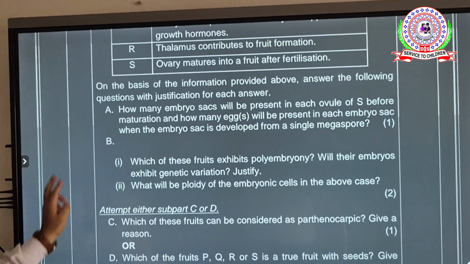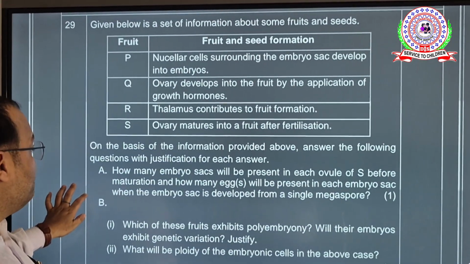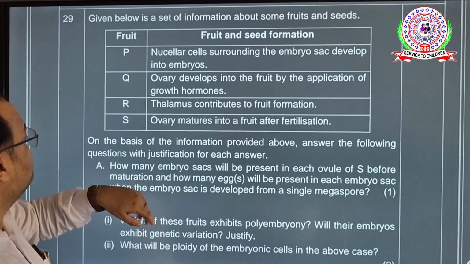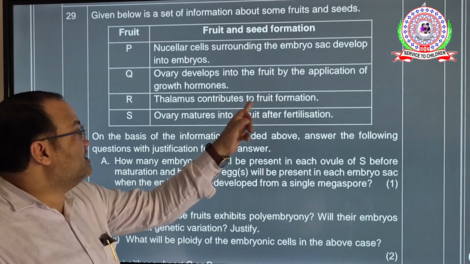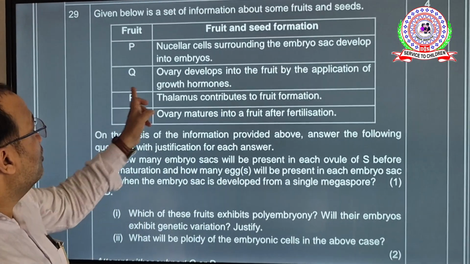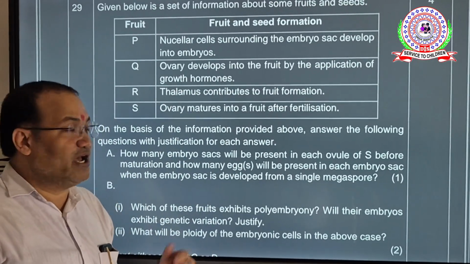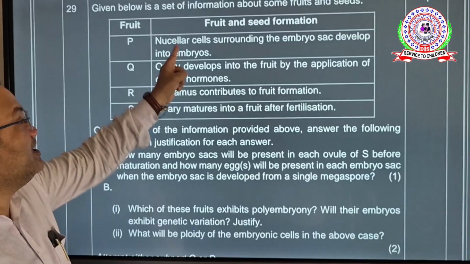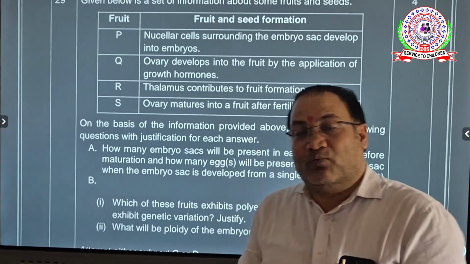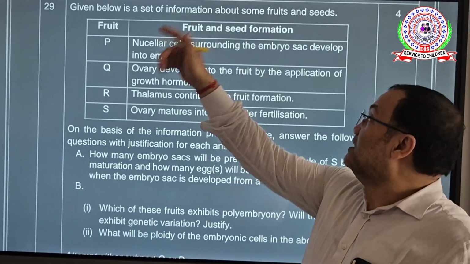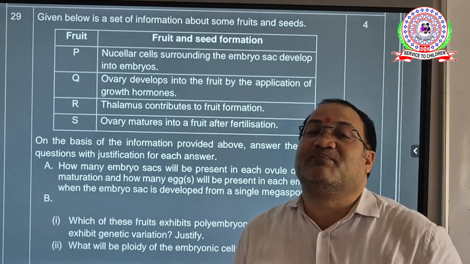Okay, let's talk about B. Which of these fruits exhibits polyembryo? See, in this condition, polyembryo is not possible. In this condition, polyembryo is not possible. Ovary develops into fruit by the application of growth hormone. This is parthenocarpy. But yes, in this condition, polyembryo is possible. Why so? One embryo sac was present already, and another condition is nucellus or nucellar cells also develop into embryo.